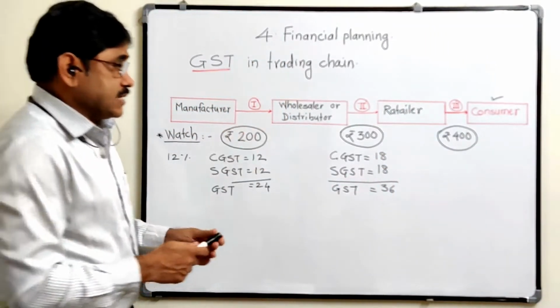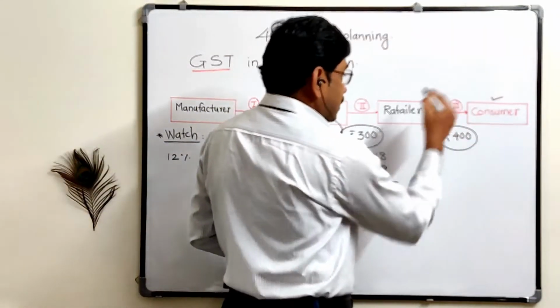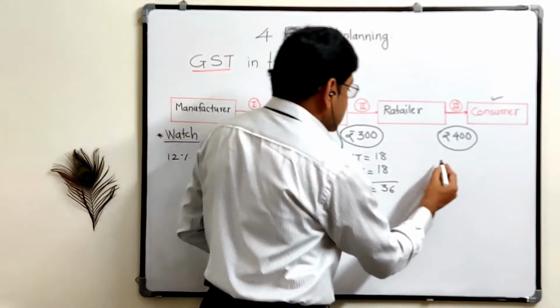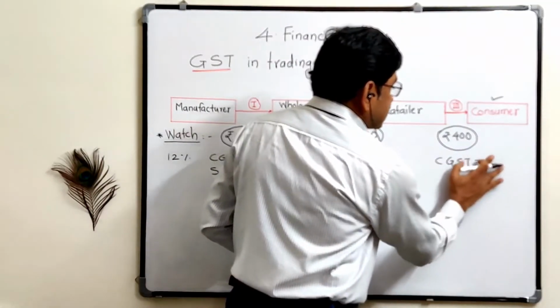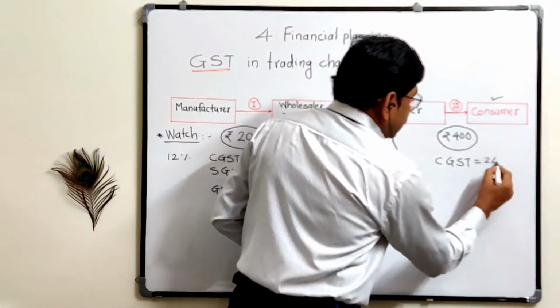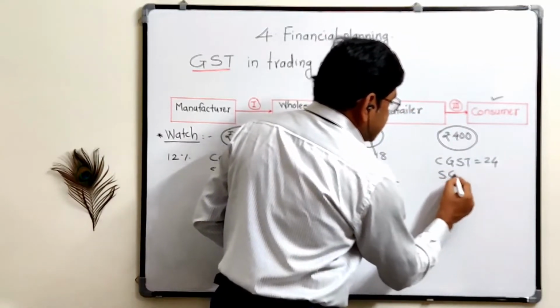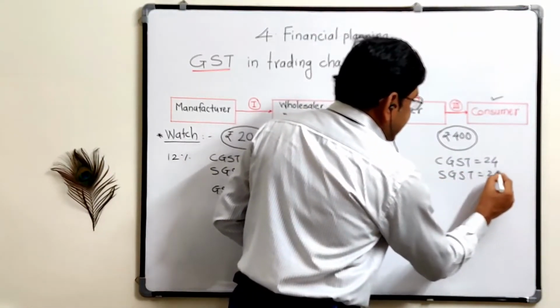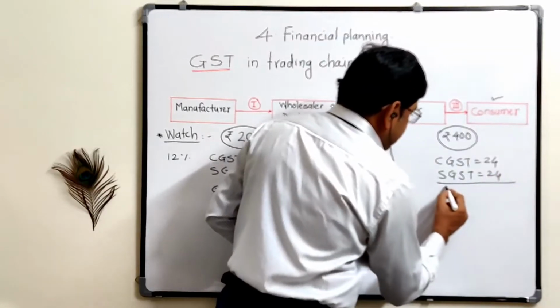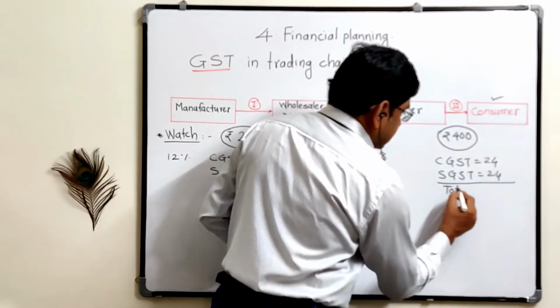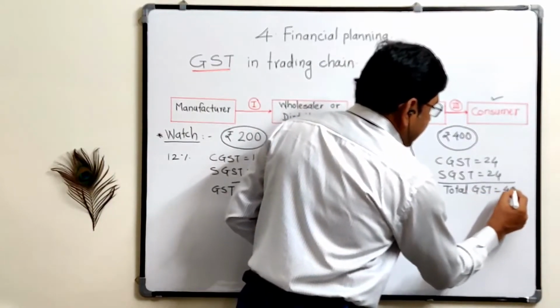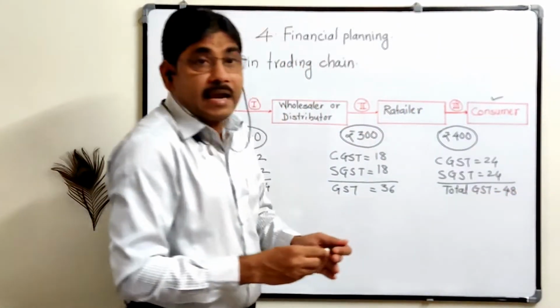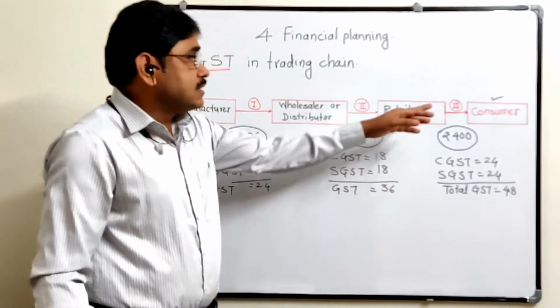Now at the third stage, the consumer pays this one. 12 fours are 48 rupees, means here CGST is 24 rupees and SGST is 24 rupees. Then the total GST is equal to 48 rupees, and this 48 is paid by the consumer.